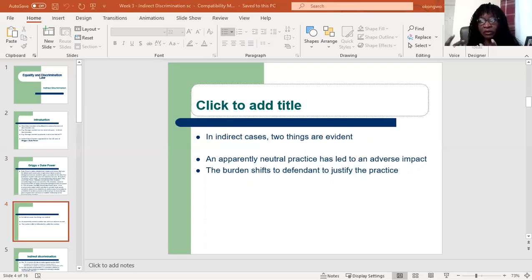The second one, in indirect discrimination cases, is that the burden is on the employer to justify the practice by showing that it was necessary to achieve a goal.